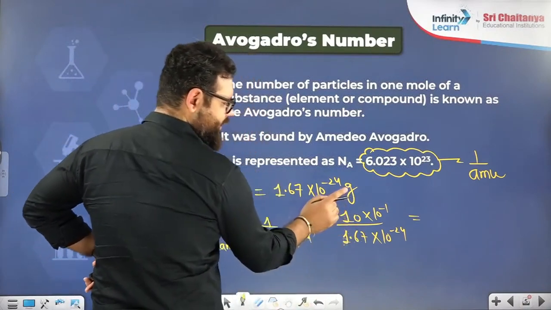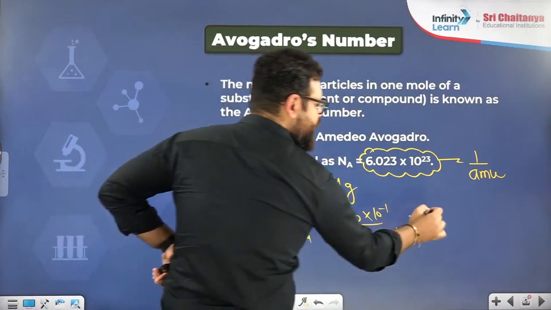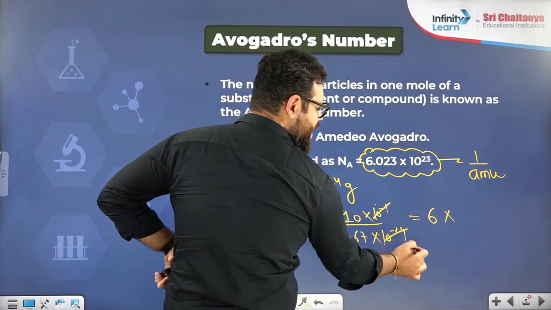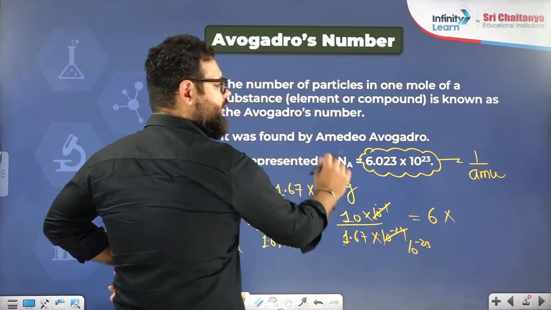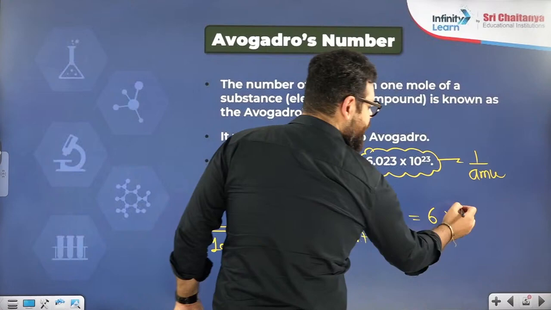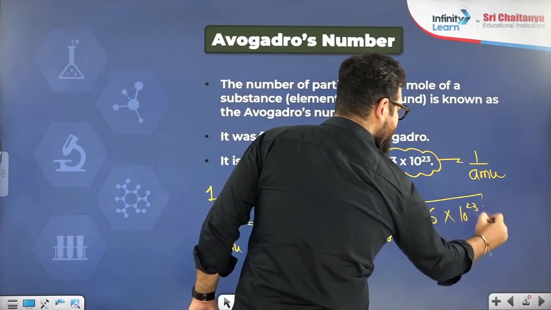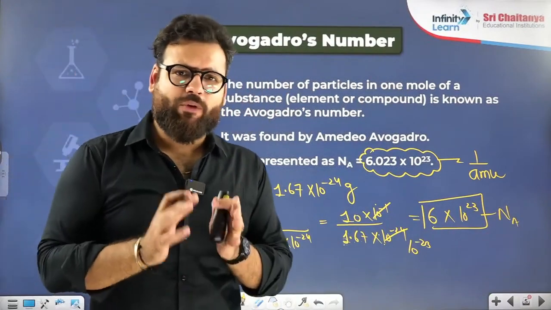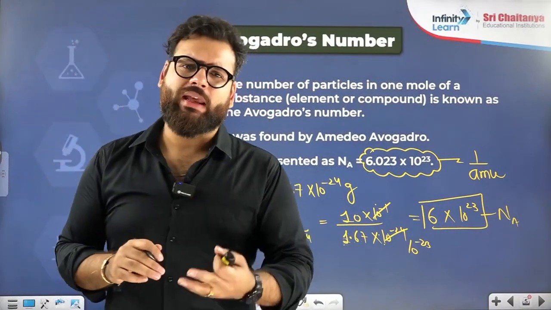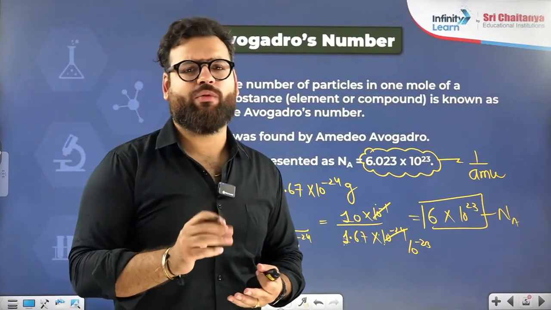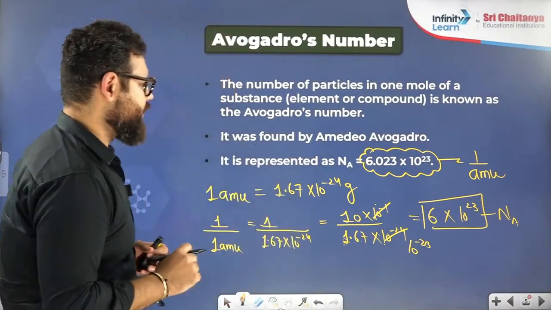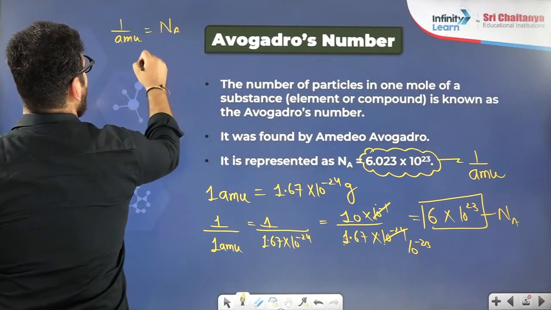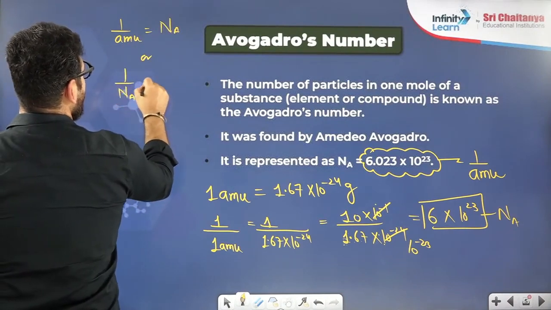So 1.67 6 times will be 10 only. So it will be 6 into 10 power minus 1 over 10 power minus 24. The 10 power minus 23 at the bottom goes up and becomes 10 power plus 23, which is nothing but Avogadro number. Very interesting: when you do 1 by Avogadro, you get AMU, and when you do 1 by AMU, you get Avogadro. Very important, so remember it. So 1 by AMU is Avogadro, or we can say 1 by Avogadro is 1 AMU.